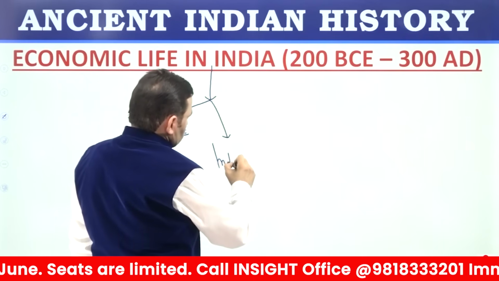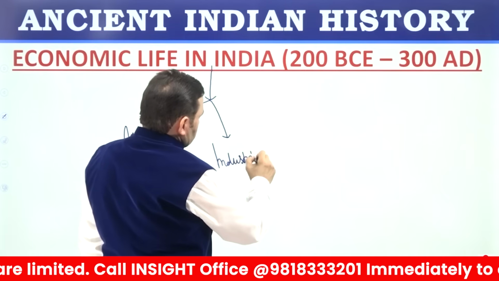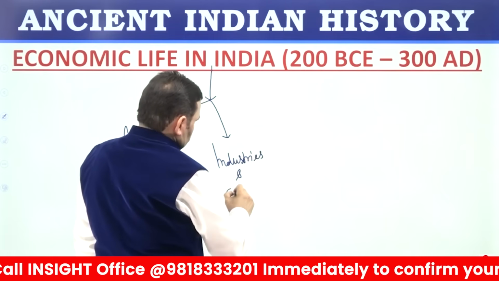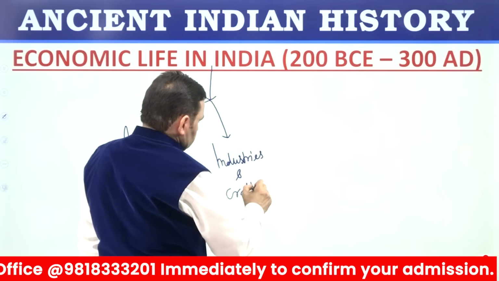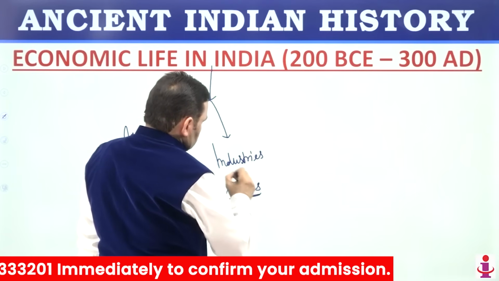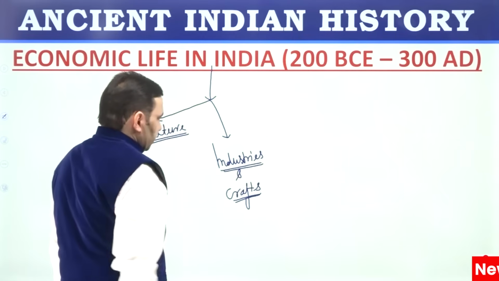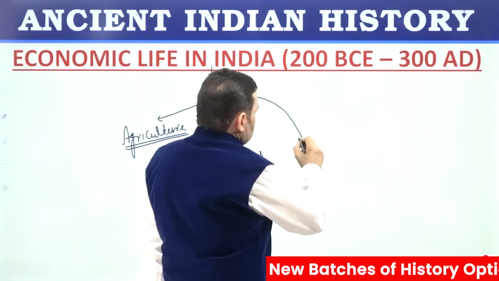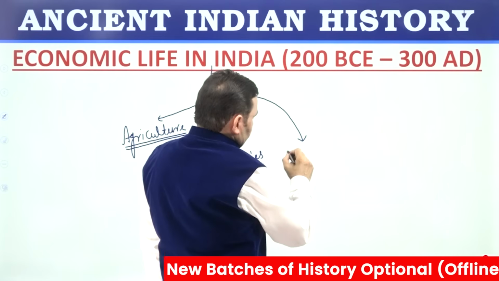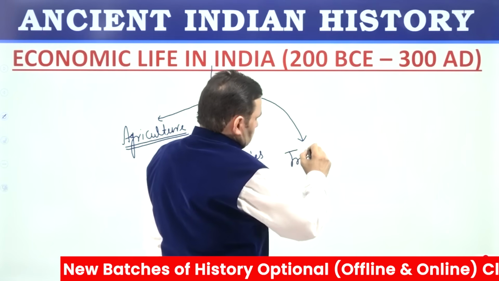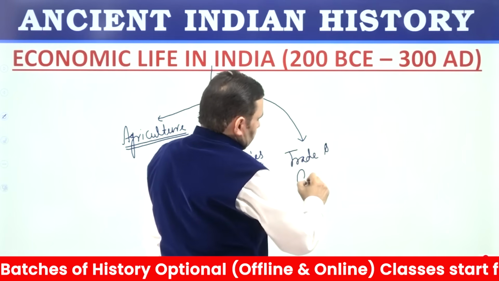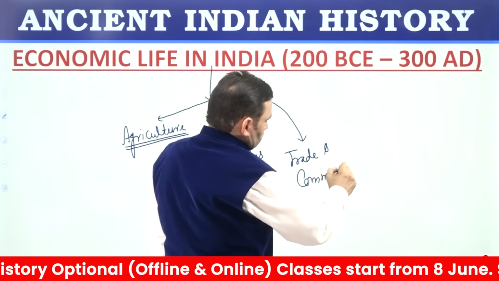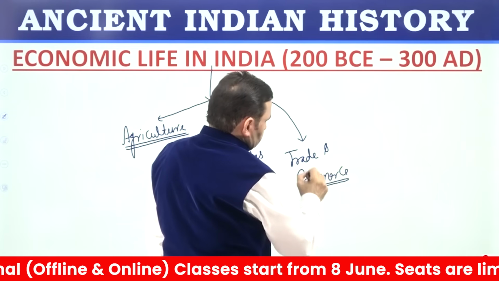Industries and crafts witnessed further developments because of the great demand of Indian manufactured goods. And this demand was the result of agriculture surplus on the one hand and the flourishing trade and commerce on the other hand.